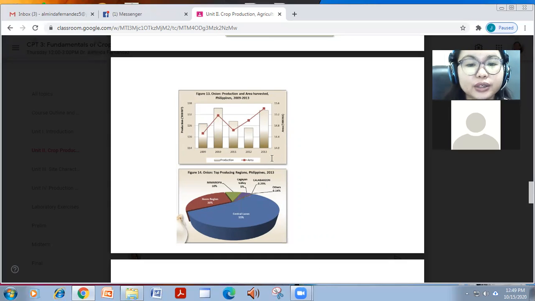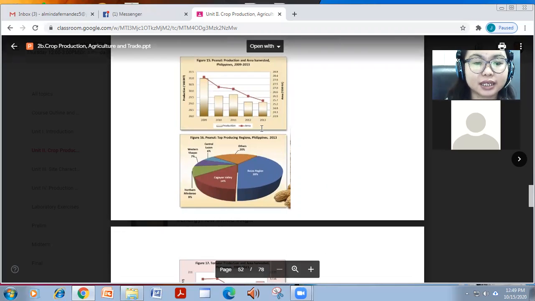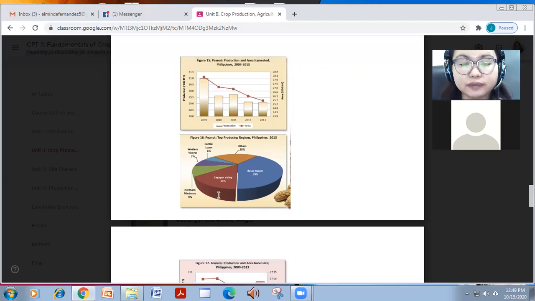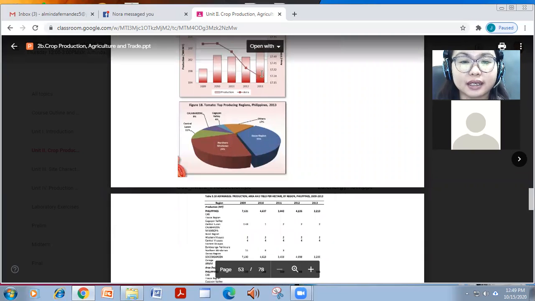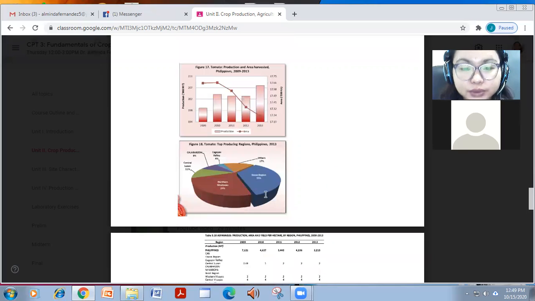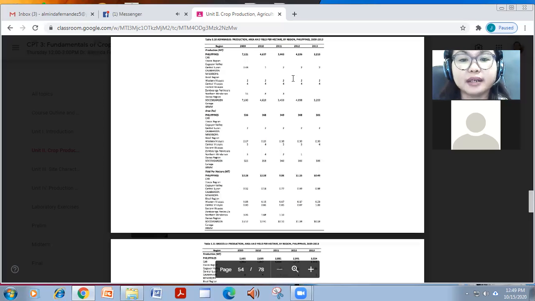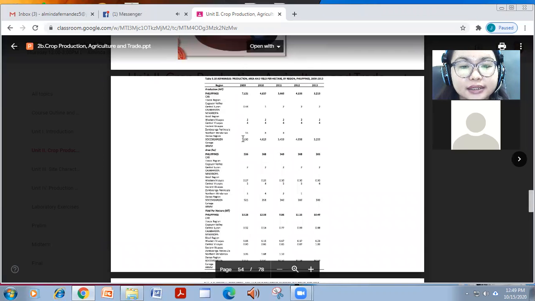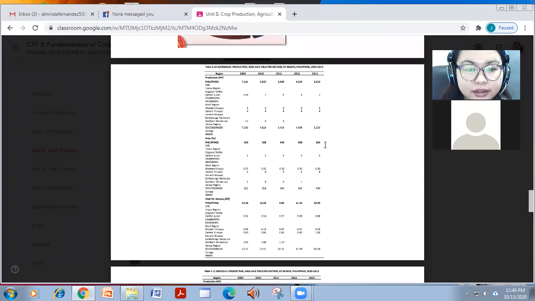So for onion, nag-increase siya. And Central Luzon is the top producer. For peanut naman, nag-decrease talaga siya. While Ilocos region, followed by Cagayan Valley, are the top producers. For tomato, nag-decrease din talaga siya. And Bicol region, Ilocos region, and Northern Mindanao are the top producers. For asparagus naman, it decreased throughout the years, and the Soxargen is the highest producer. And in terms of area, ganun din, no?